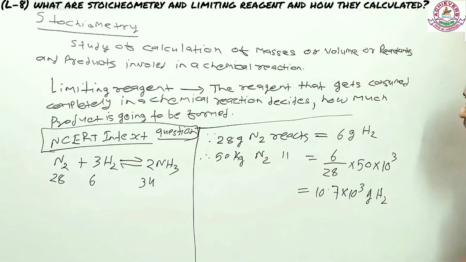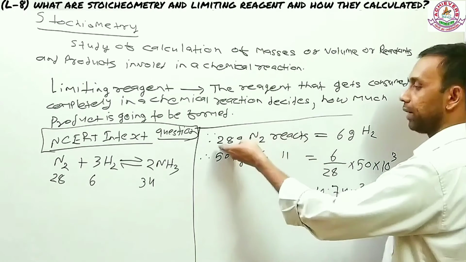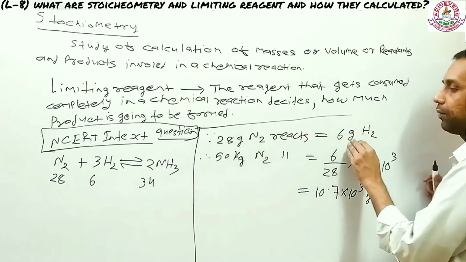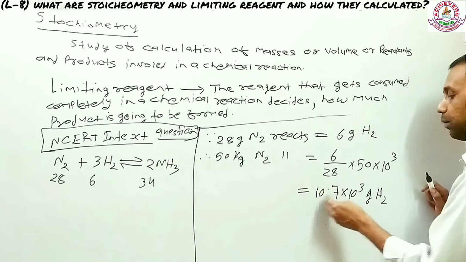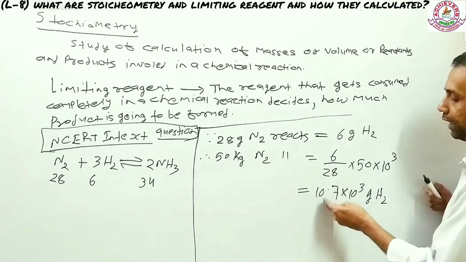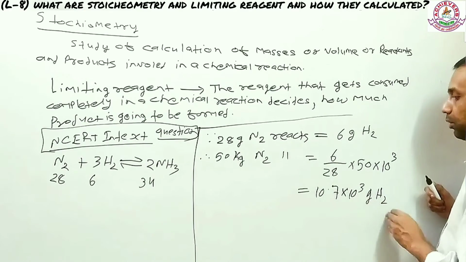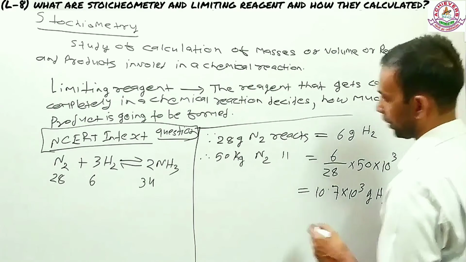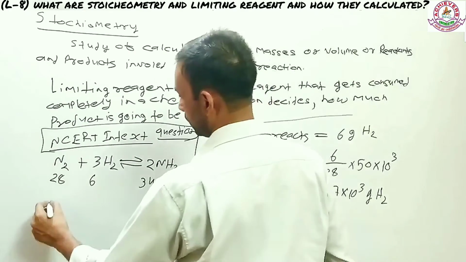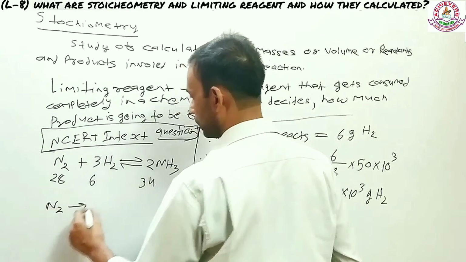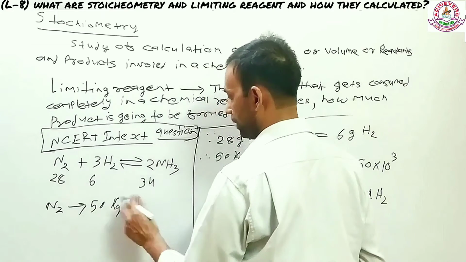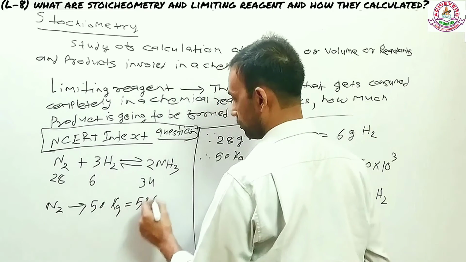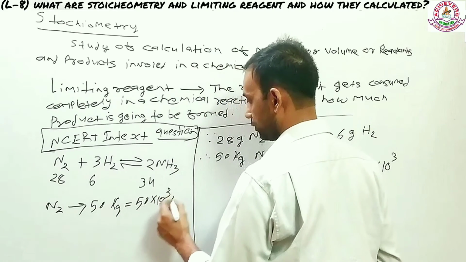Let's concentrate here. What that means, 20 gram nitrogen needs 6 gram of hydrogen to react with. Therefore, 50 kg of nitrogen reacts with 10.7 kg of hydrogen, or you can say 10.7 into 10 to the power 3 gram of hydrogen. Now, there is something very important. I already gave you that the N2 in the question is 50 kg, which I am writing back as 50 into 10 to the power 3 gram.